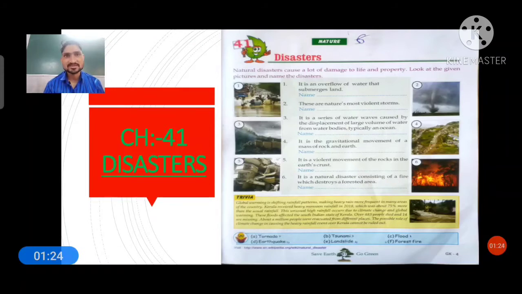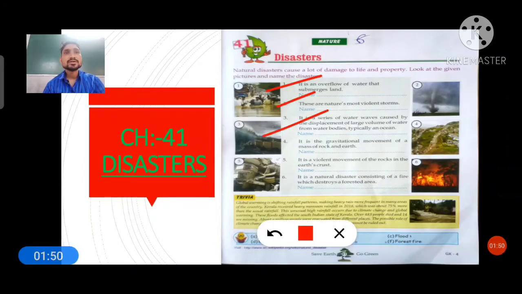It's known as disaster. So if someone asks for the definition, you have to be ready to give the answer: when any natural calamity or natural disaster causes lots of damage to life and properties, it is known as a disaster. Here some pictures are given and we have to write the name of the disaster. First I am reading the 6 questions, then we will discuss them one by one. Here questions 1, 2, 3, 4, 5 and 6 are given, so pay attention.